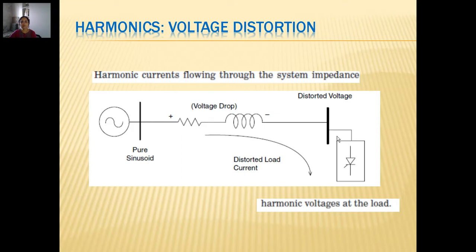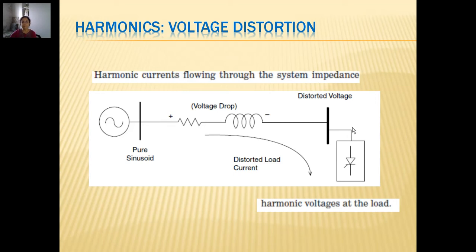So the voltage available at this junction would be the input supply voltage, which is purely sinusoidal, minus the drop, which is the non-sinusoidal current multiplied by the impedance. So this voltage drop also becomes non-sinusoidal in nature. When subtracted from the sinusoidal input voltage, the voltage reaching this end also becomes non-sinusoidal, or distorted, to some extent.